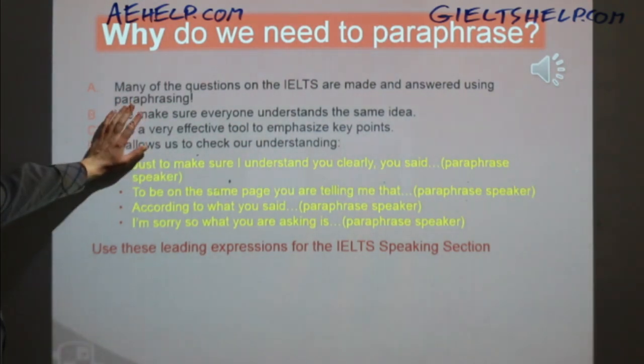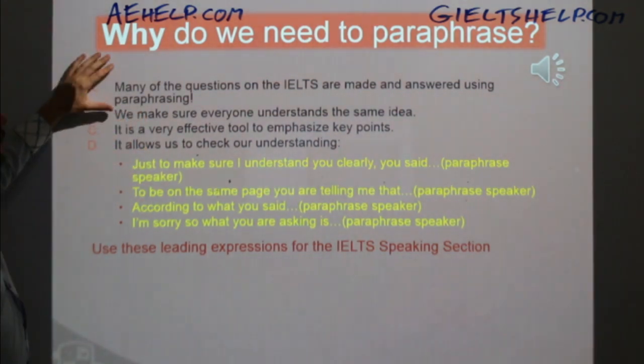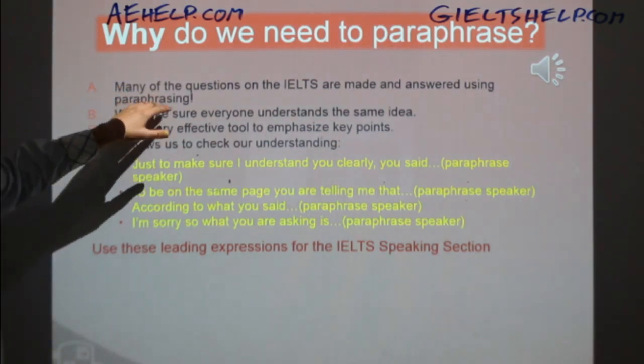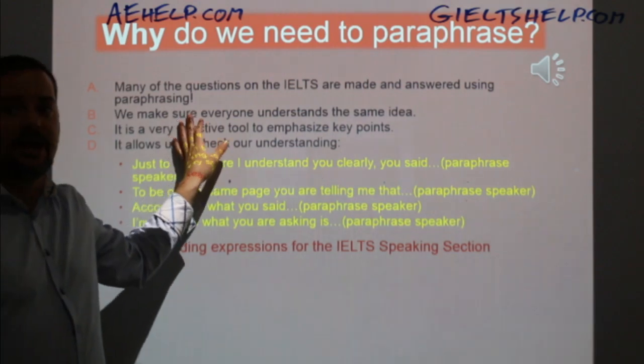Paraphrasing is absolutely key in IELTS. If you're trying to get a high band score, 6, 6.5, 7 or higher, you really must know what paraphrasing is, and you have to be able to use it. I'm so amazed how many students attempt IELTS without having any idea of what paraphrasing is. So many of the questions in IELTS are made and answered using paraphrasing. That's the bottom line, girls and guys.